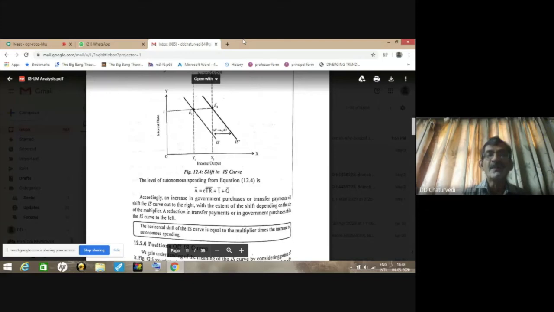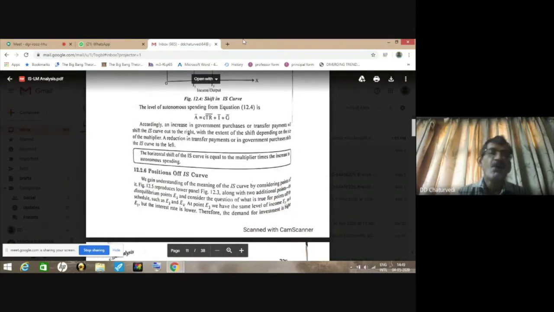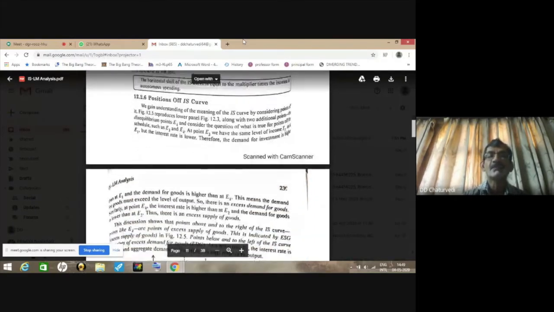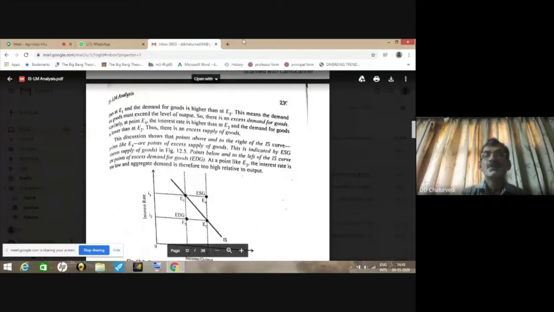The level of autonomous expenditure, you all know that it is A bar, which is C bar plus I bar plus G bar, which has already been discussed in equation number 12.4 explained earlier. So in short, you will find horizontal shift of IS curve is equal to multiplier times the increase in autonomous spending. Now we have next subtopic, position of, or rather off the IS curve. That means what happens when we are not on the IS curve.